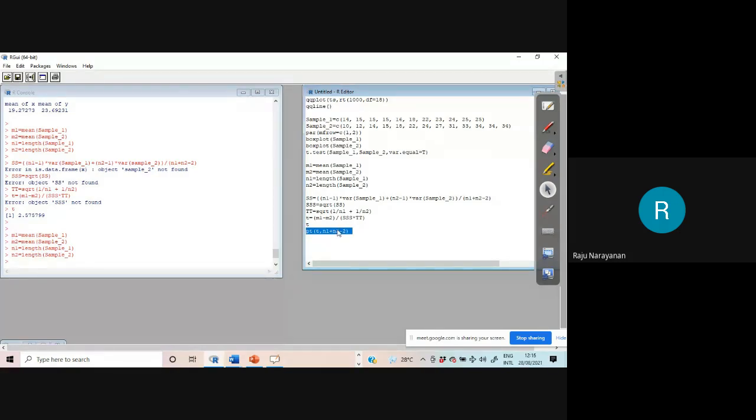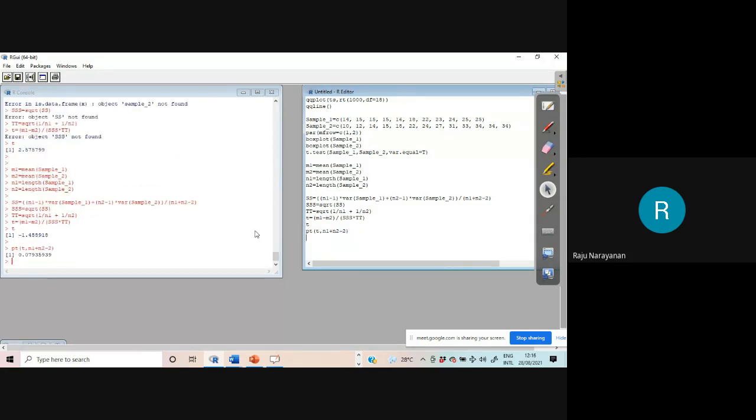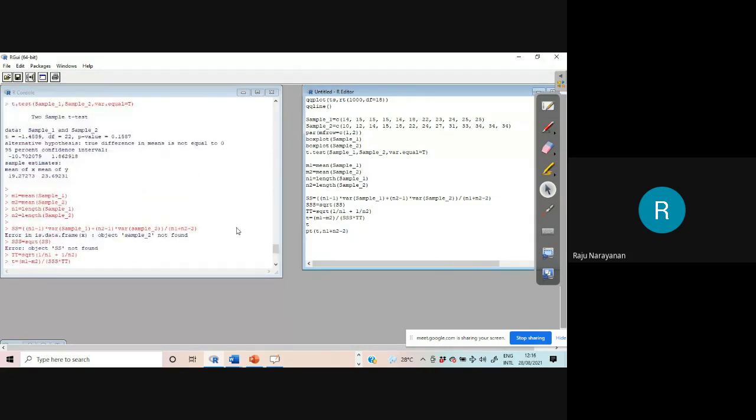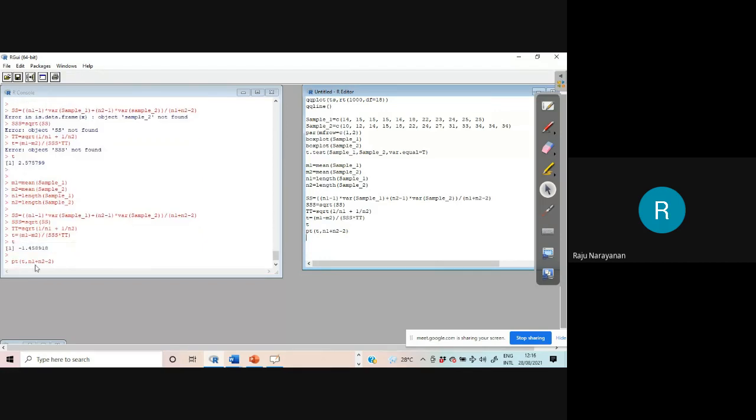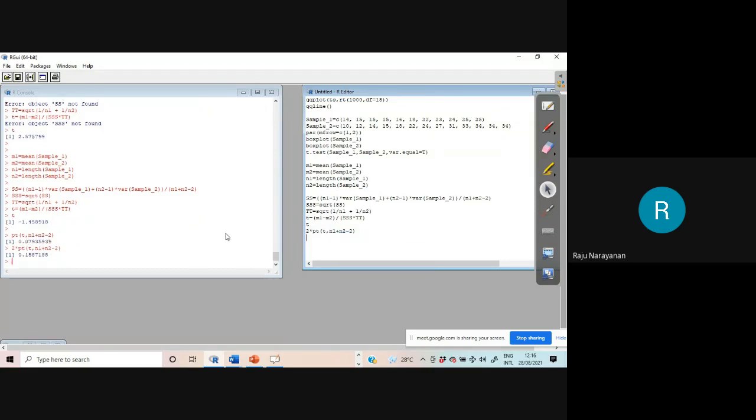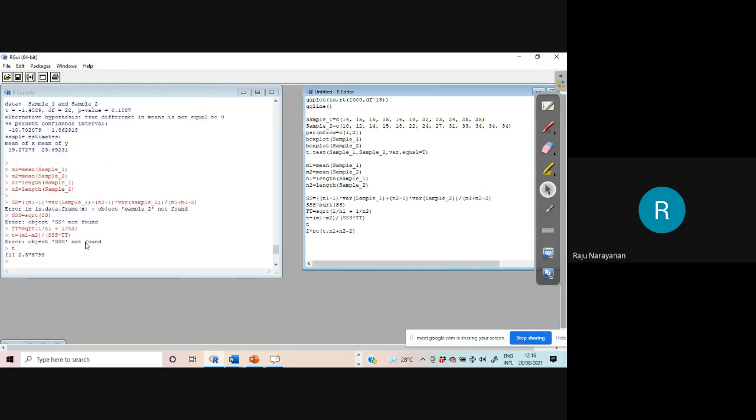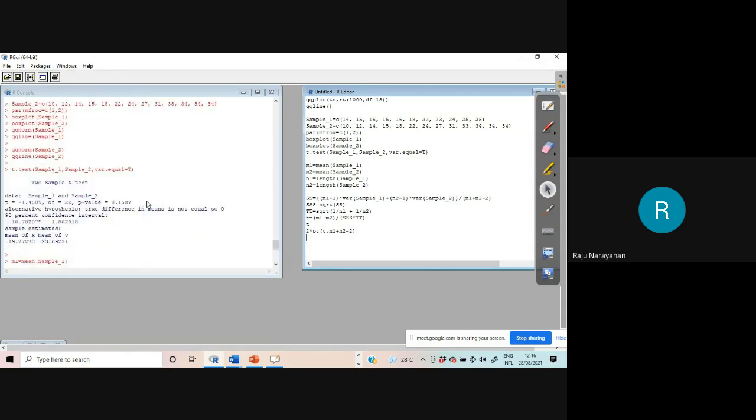Okay, this is what we have taken two-side, no? Two-sided test. Okay, therefore, this is only one tail. You have to multiply this by 2. 0.1587188. Okay, this is a 95% confidence interval for the difference.